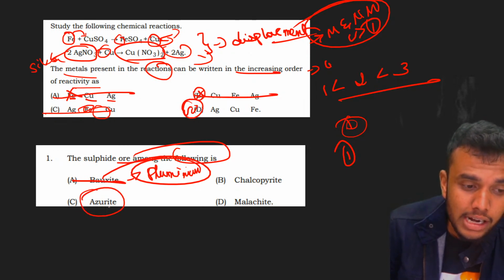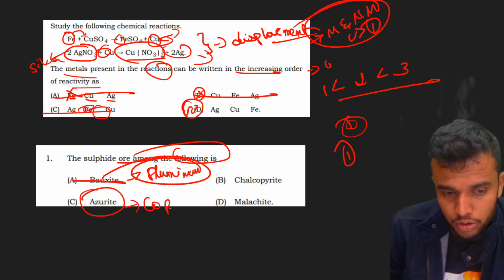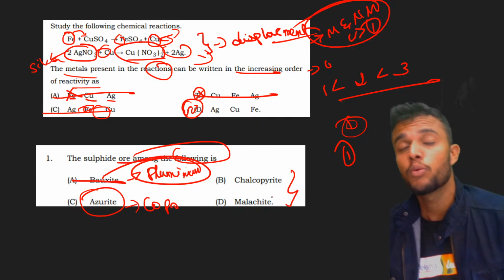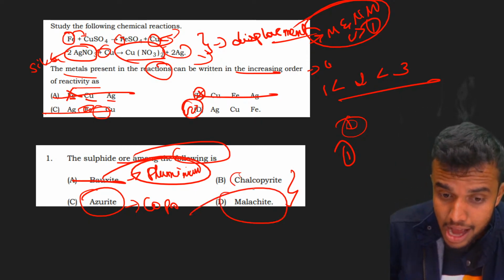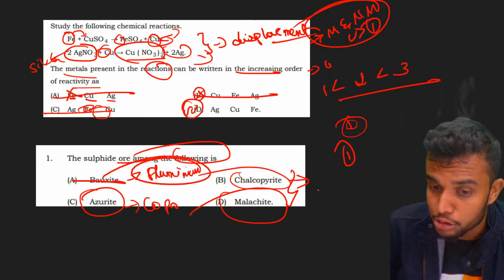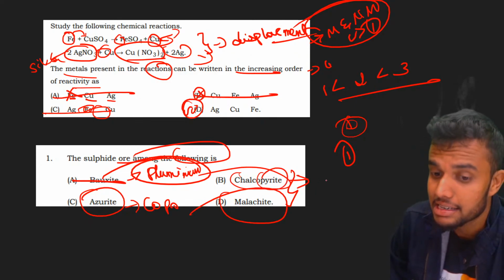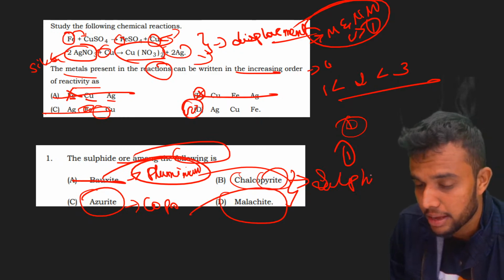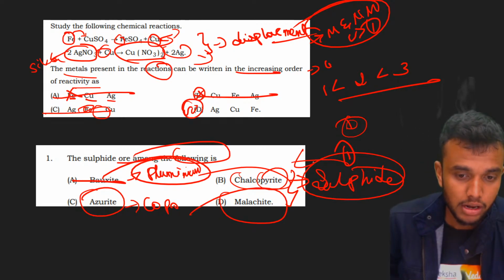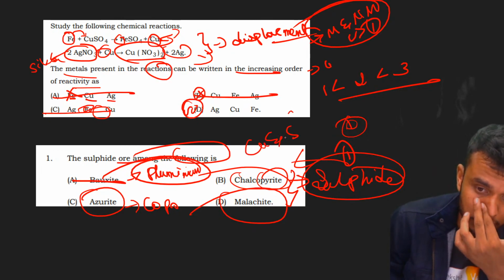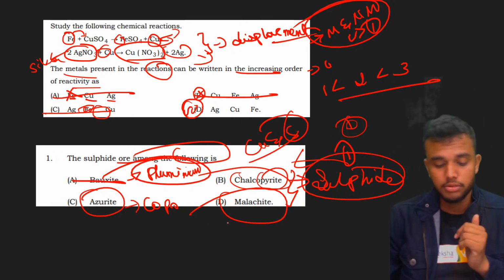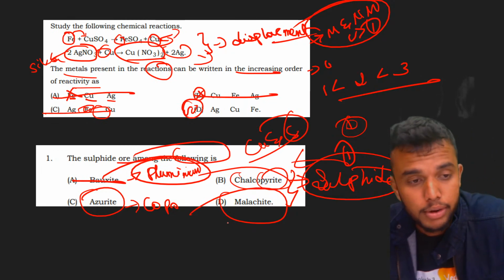But students, azurite is also known as a copper ore. But in these two we have confusion: malachite and chalcopyrite. Pyrite is there. The answer is B, sorry, the sulfide ore is in this one. Here it consists of both copper and sulfur. I hope it's clear, everybody.